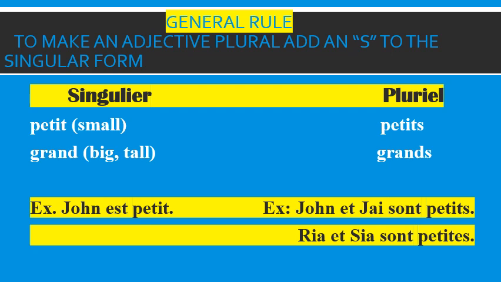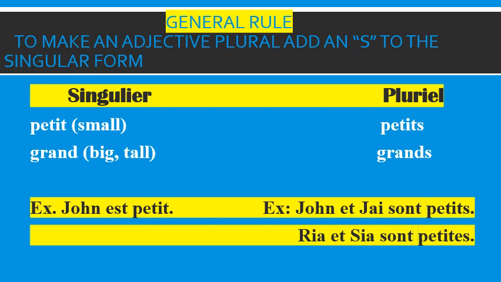In the singular one, I have taken the word petit, that is small. Let us change it into plural. To make it into plural, you will add an s at the back, right? But the pronunciation for both these words remains the same. This is also petit, and in plural also it is petit. Let us see the second example. The second one is grand. Grand means big or tall, as we've already talked about this word before. So to make it into plural, add an s at the back and it becomes grands.